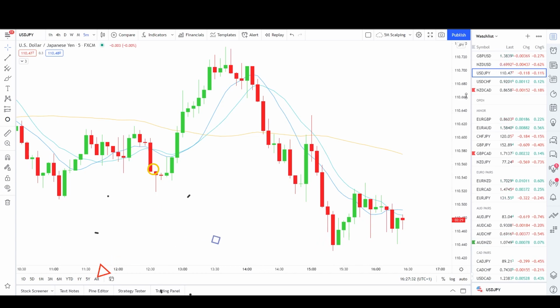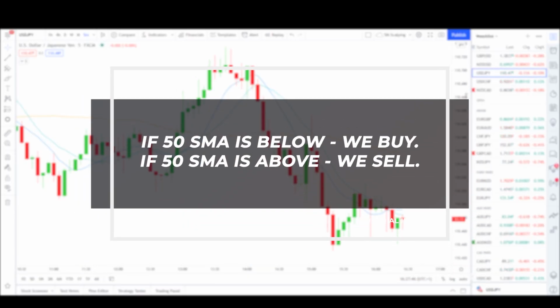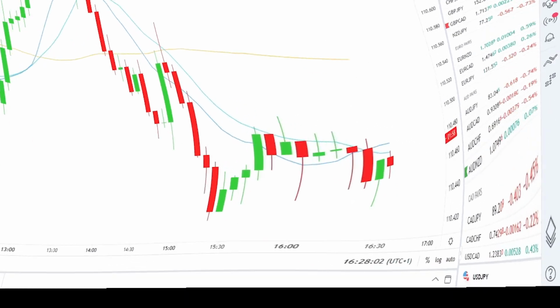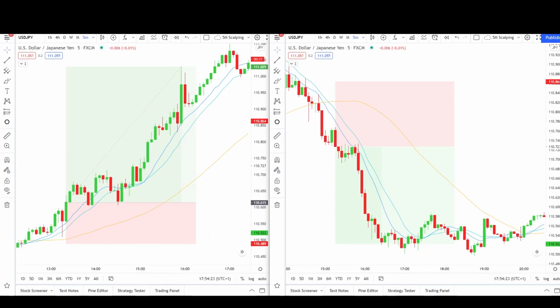I prefer to be simple and clear when I'm explaining stuff. So if the 50 moving average line is below the candlesticks, we would go for a buy trade. On the other hand, if the 50 moving average line is above the candlesticks, we would go for a sell trade. If you're still not sure what I'm talking about, take a look at this example I have provided.